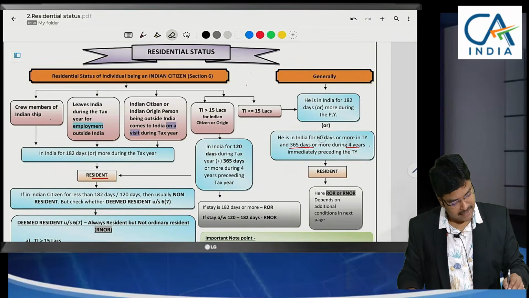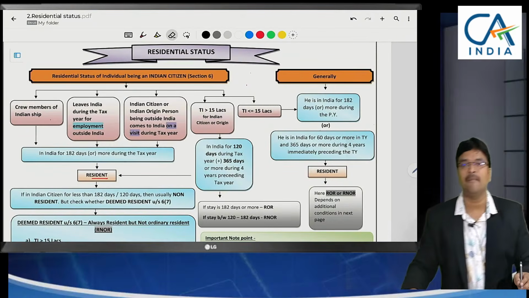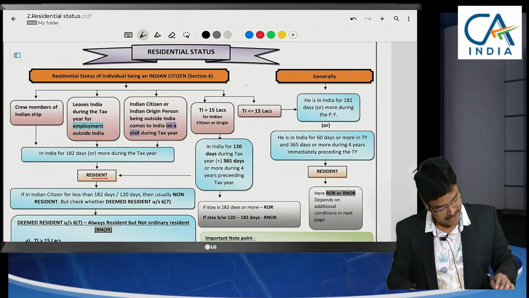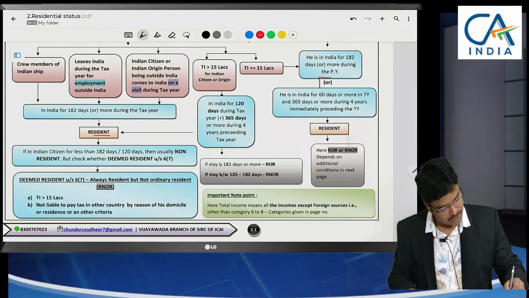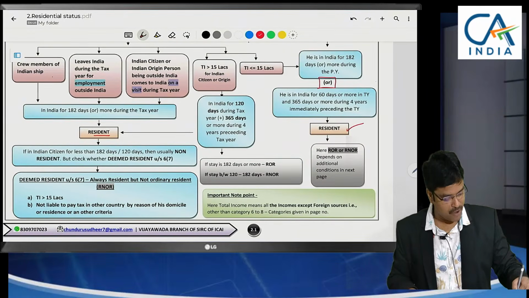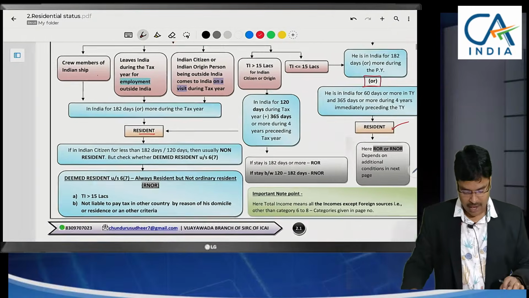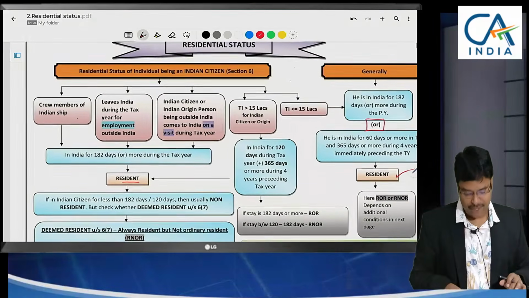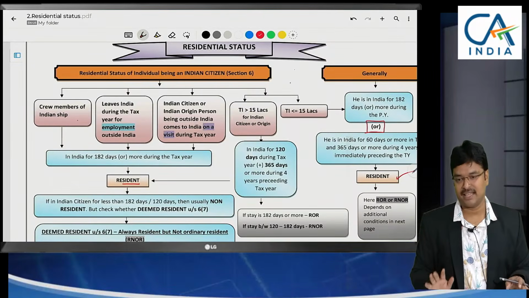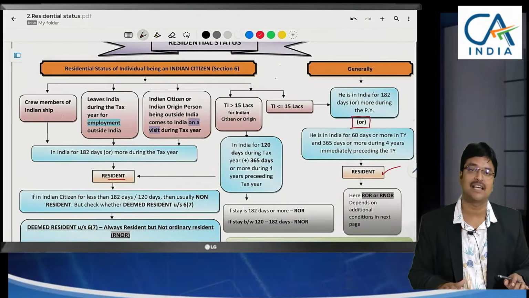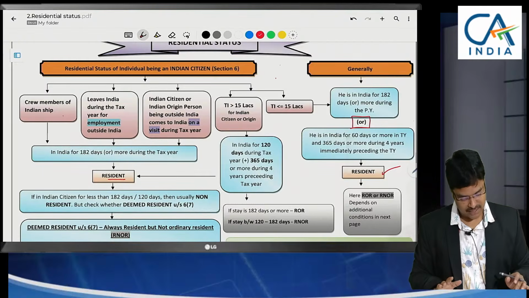So here he is in India for 182 days or more during the previous year. Now let me continue. Among these two conditions, in the middle the term used is 'or', then he will be called a resident. Now there is a special case. Since the basic points have been discussed, this special case is very useful to us.